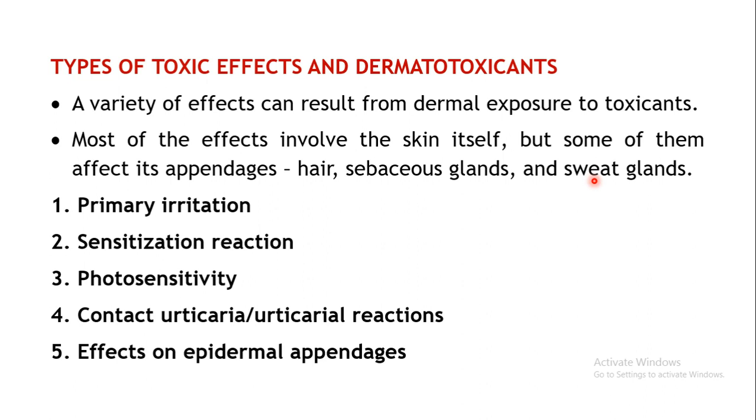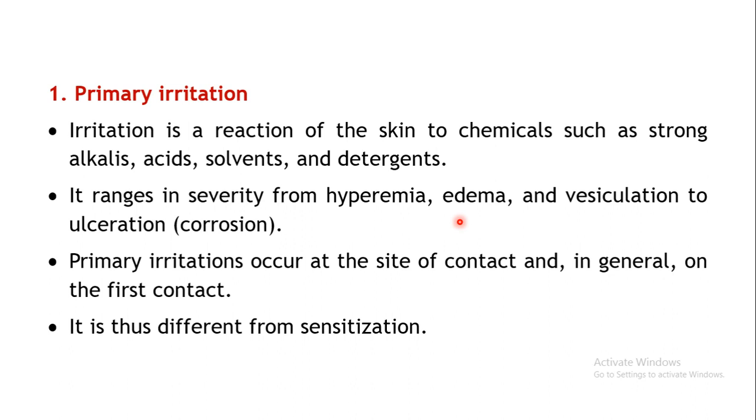Okay, so the different types of toxic effects which can be produced on the skin are primary irritation, sensitization reaction, photosensitivity, contact urticaria or urticarial reactions, and effects on the epidermal appendages, as we have seen. Okay, so these may also get affected by certain drugs. Now we'll see one by one all of these in detail.